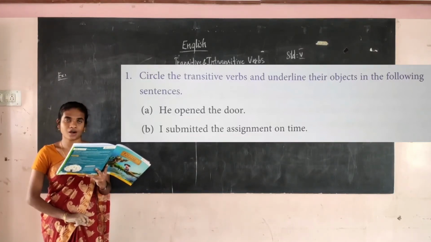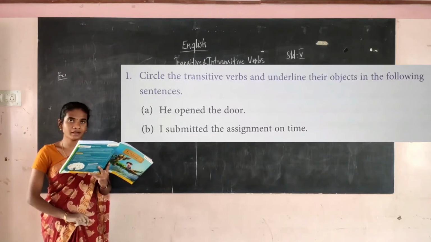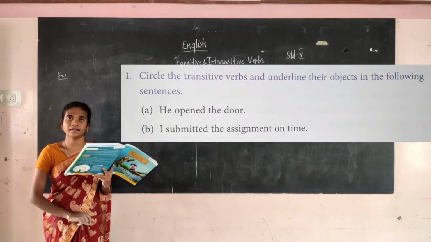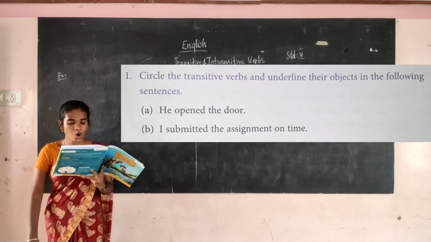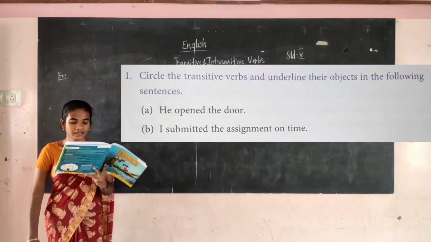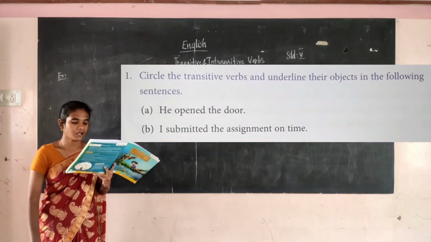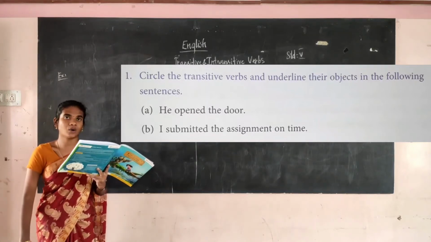So in order to get the object, what question do you have to ask? What did he open? The door. It is answering, so it is an object. Circle the transitive verb. Circle the word opened and underline the words the door.